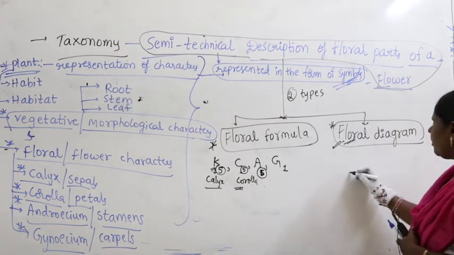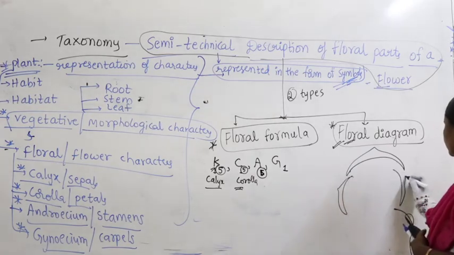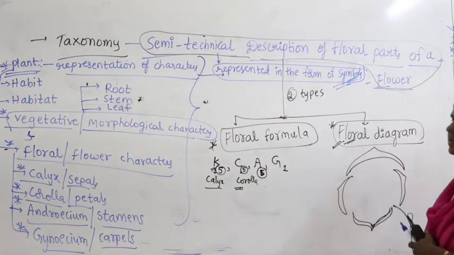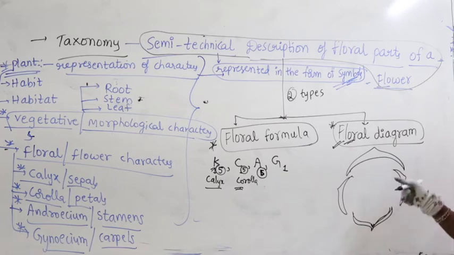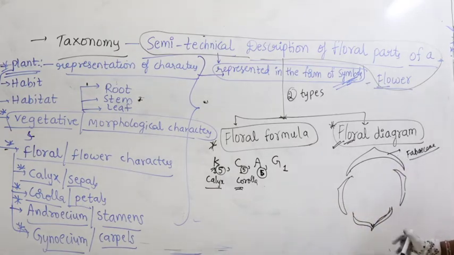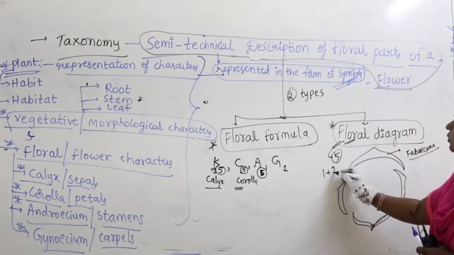So, for example, if I draw like this. Do you remember the family with 5 petals, Fabaceae? 1, 2, 3, 4. The number of floral parts is 5. The largest petal is called the standard petal. 2 are wing petals, 2 are keel petals. The total number of petals is 5. How are they arranged here? 1 plus 2 plus 2.